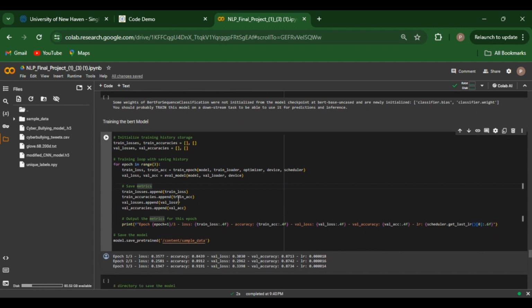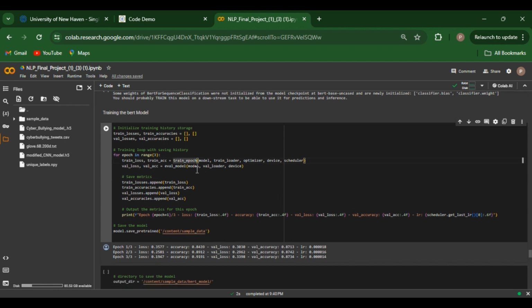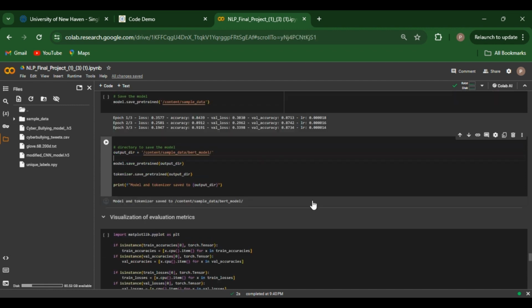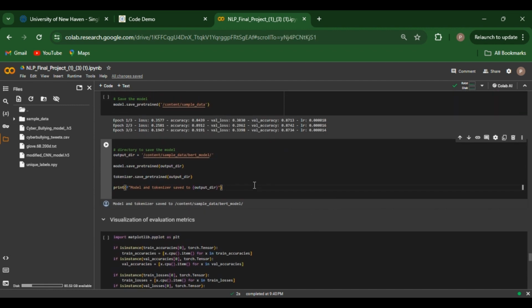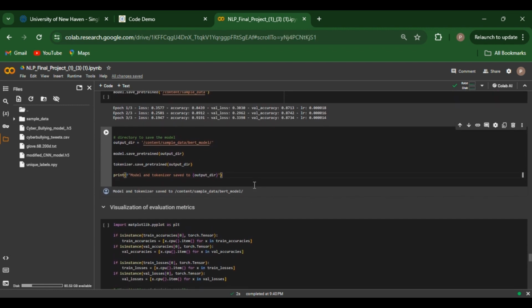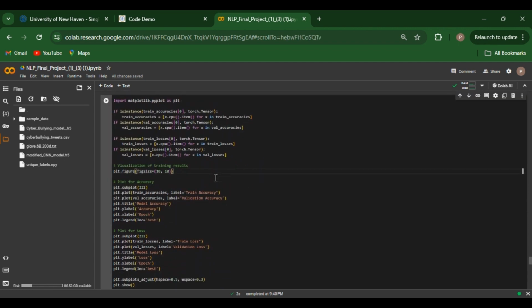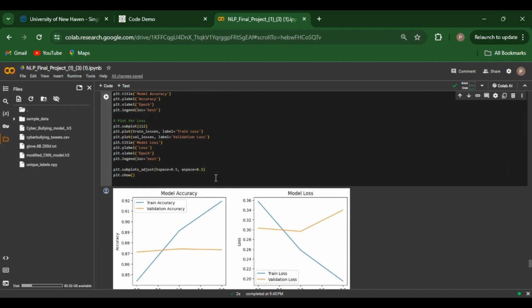This segment involves the actual training of the BERT model, where we implement a training loop that optimizes the model across several epochs, adjusting learning rates dynamically. Once training is completed, we save the model and tokenizer configuration. We graphically represent the training results of the BERT model, comparing training and validation metrics.